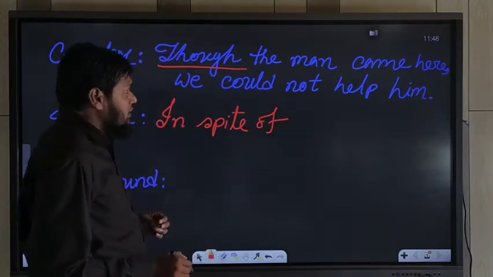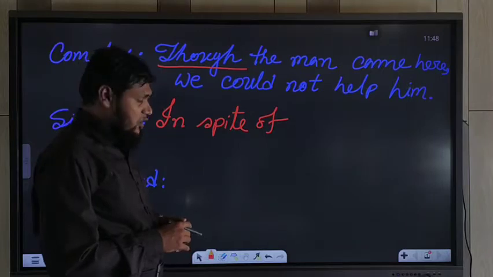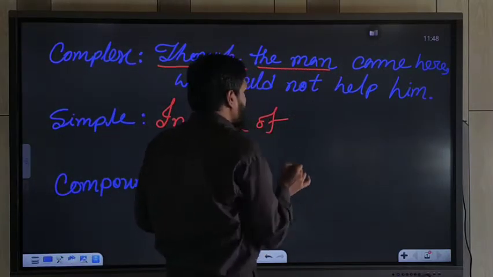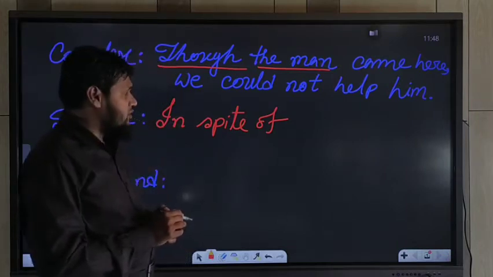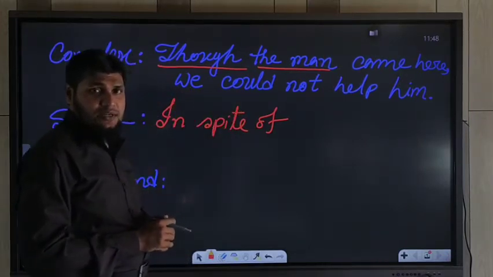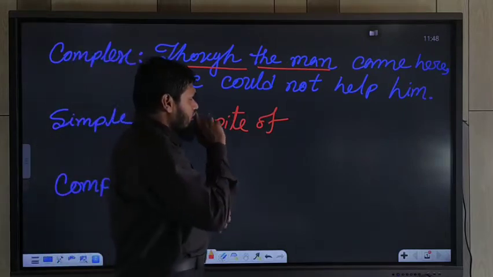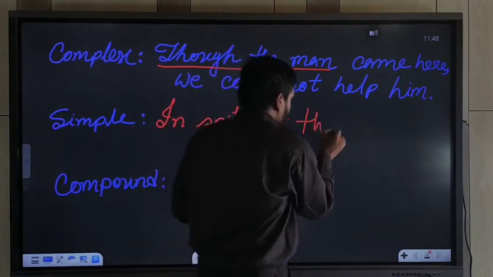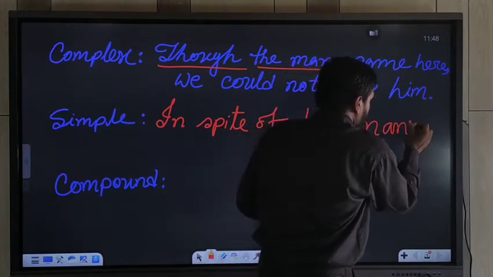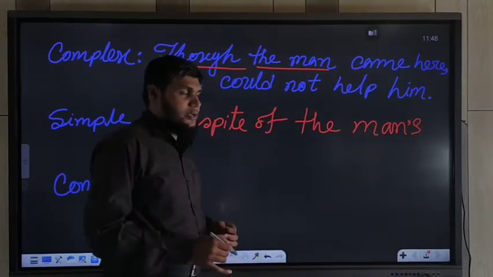Okay. The possessive form of the subject. Here the subject is the man. And the subjects are different. So what will you do then? That time we should use the possessive form of the man, which is man's. Okay.